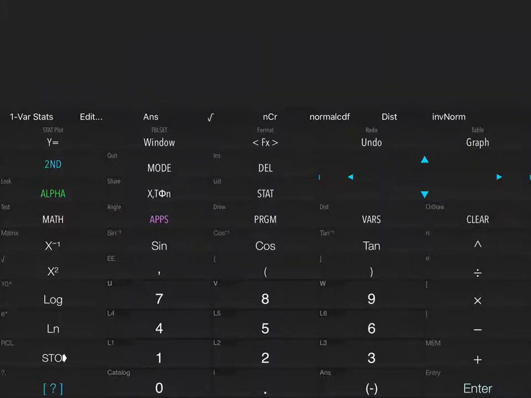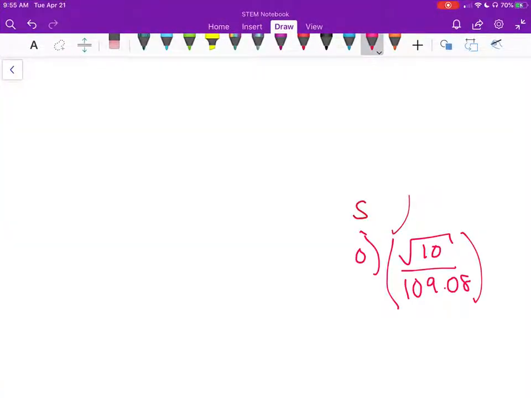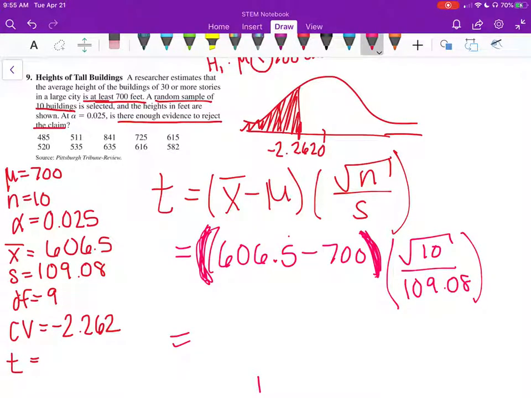Make sure you use your parentheses around your subtraction. Very important. Otherwise, your calculator will do 700 times the square root of 10 first.